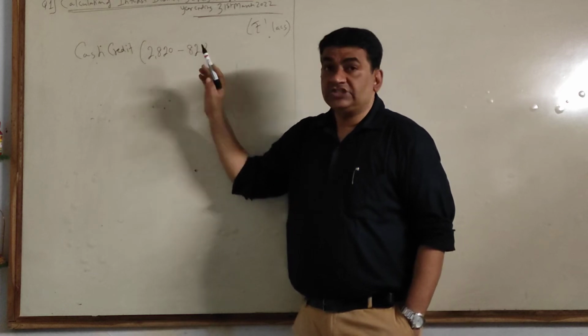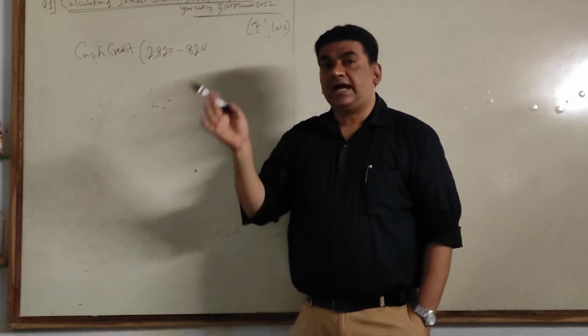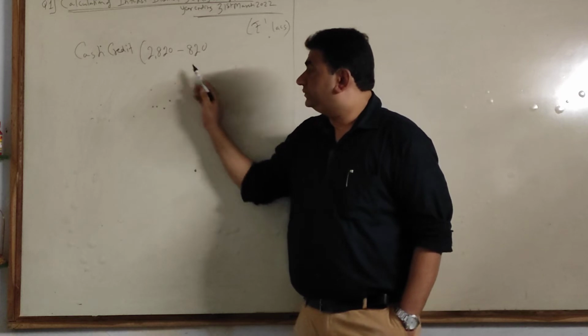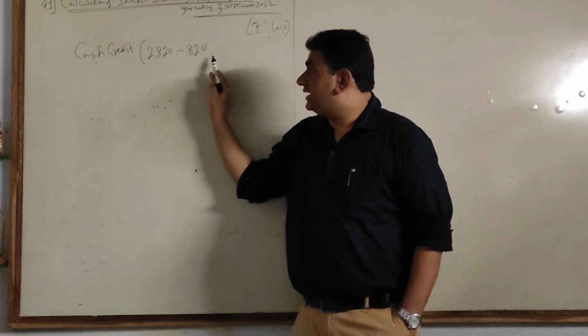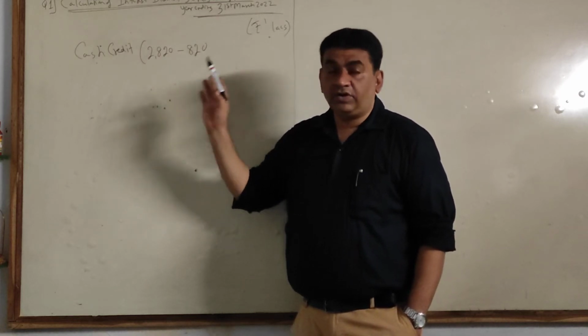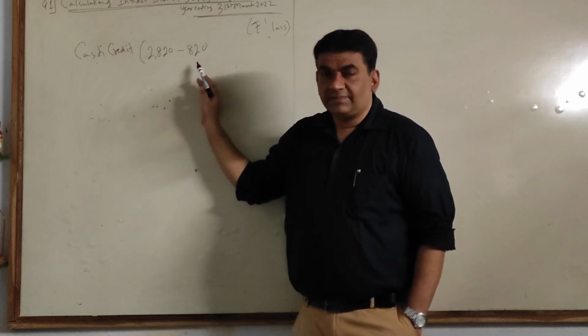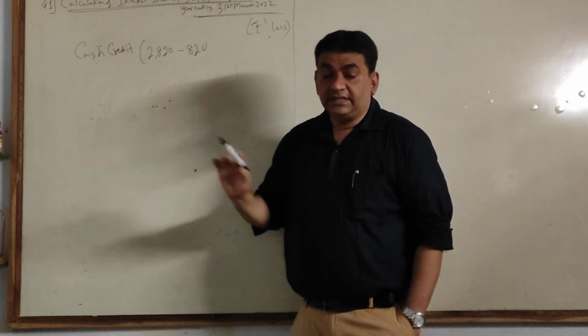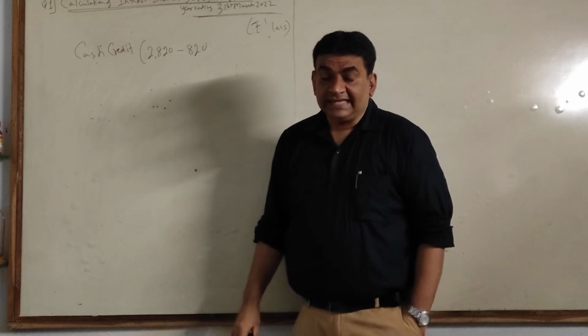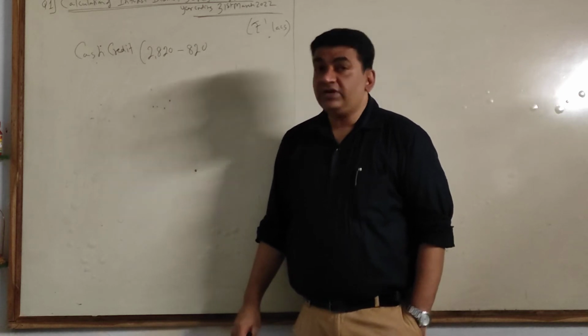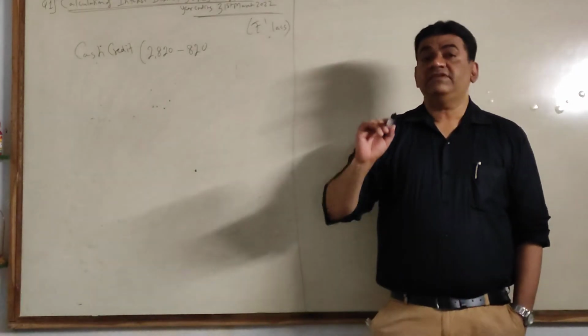Got it? So in short, 2820 minus 820 is the final answer of performing. I want the total, so what will I do? 2820 minus 820 is income earned on performing, because I subtracted non-performing income. Now see the last column. Interest collected on NPA. Collected means received in cash.